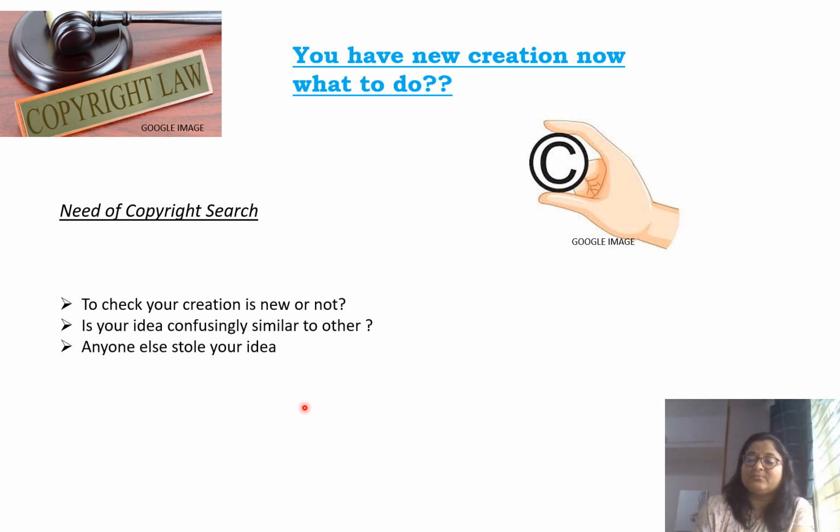Like, you have written one book and another has written the same book, and the idea or concept is the same. Through this copyright search you will have to see whether you are infringing someone else's idea. And obviously you can also see whether anyone else is stealing your idea or has already stolen it. These are the things for which we require a copyright search.